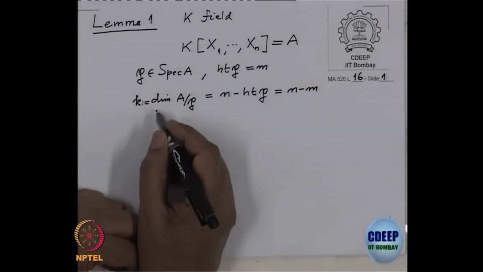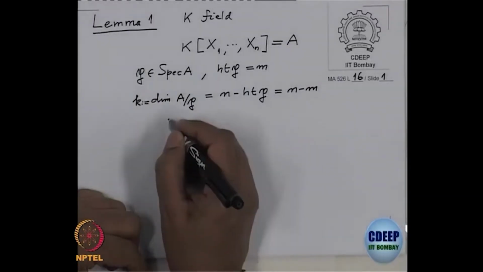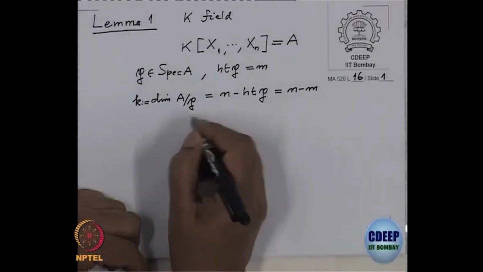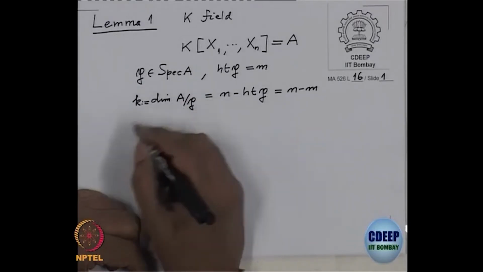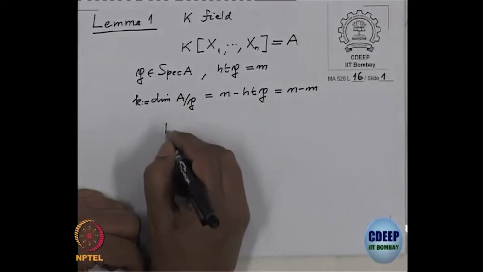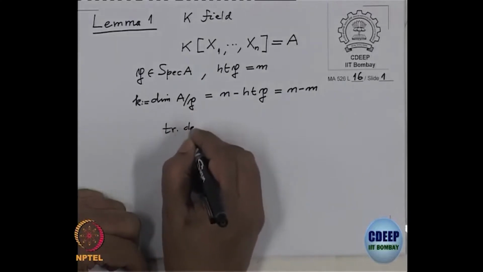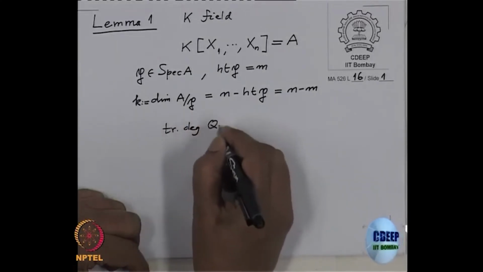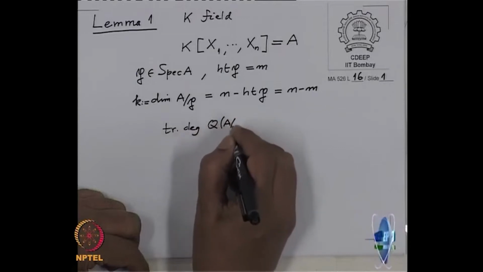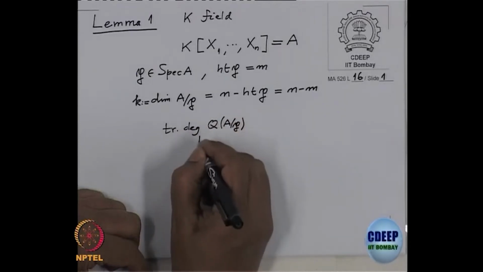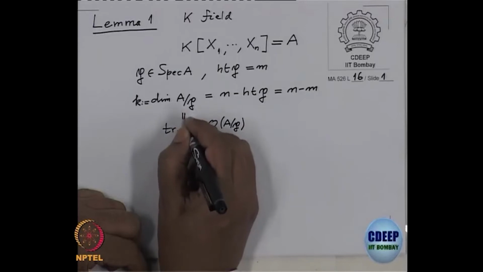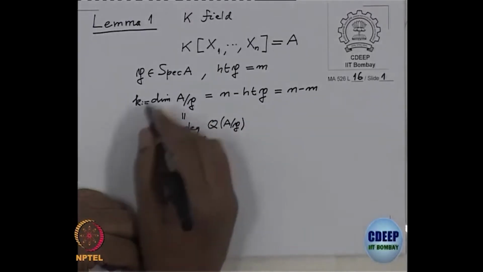That also shows that the transcendence degree of the quotient field of A/P over K is the dimension, so this is k.